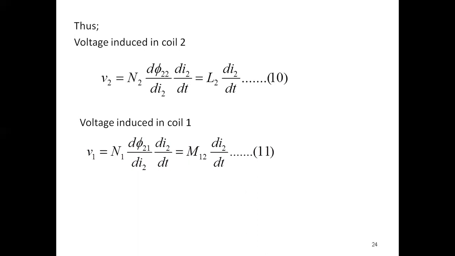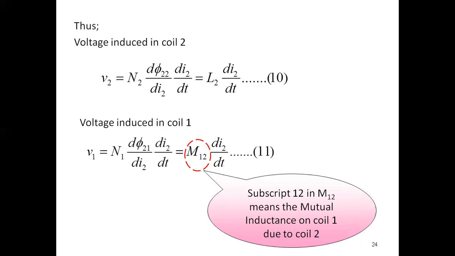This flux is produced by coil 2, not coil 1, but the voltage is induced in coil 1, so it is V1. V1 equals M12 into di2 by dt, where M12 is the mutual inductance of coil 1 due to coil 2. The subscript 12 in M12 means mutual inductance on coil 1 due to coil 2.